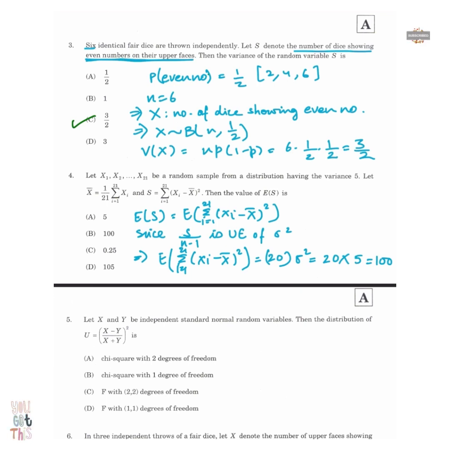So the right way of doing this question is, actually there are two ways. One, if we realize that sum over i from 1 to 21 of xi minus x bar square upon n minus 1 is an unbiased estimator of variance, that is sigma square. So I can simply put expectation of S equals to n minus 1 times variance, which is 5. So this is equal to 100. And another way is realizing that S upon sigma square belongs to chi square with degrees of freedom n minus 1. So whatever method suits you, apply that method.